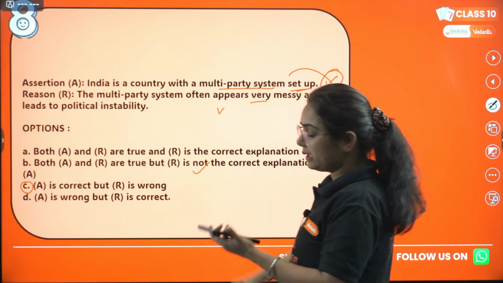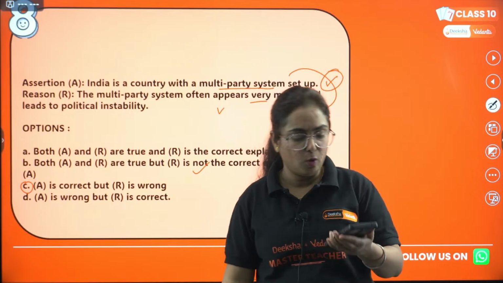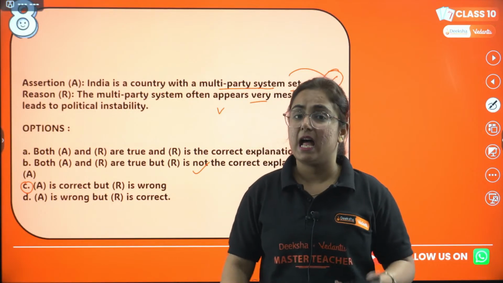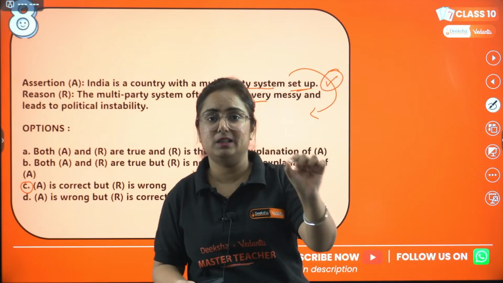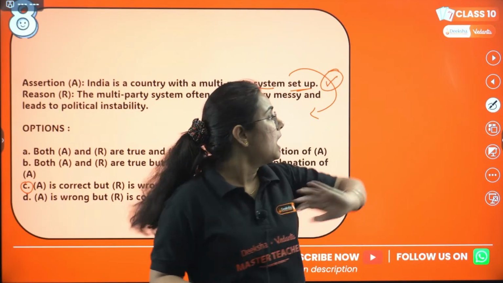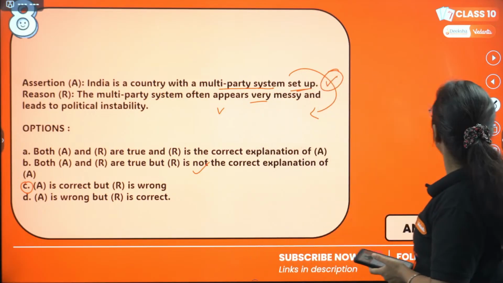Both A and R are true, but R is not the correct explanation of A. Hope you all get this, and if not, I'm ready to explain it again. You can just pin the message in the comment section, and we can have an explanation again. Okay, up till then, let's move to the next one.